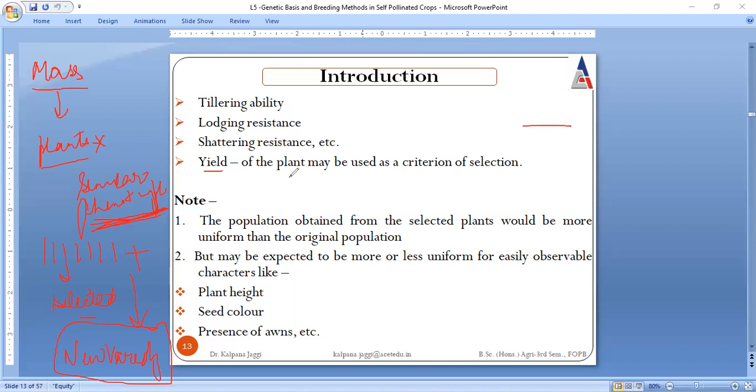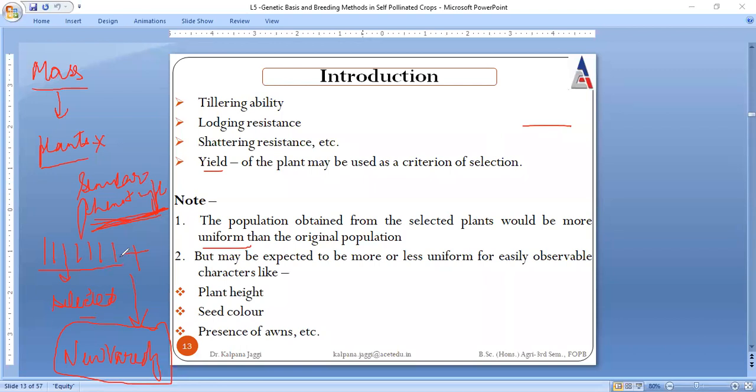But one thing to be remembered, because what we are proceeding with is mass selection: whatever population is received from this mass selection, they all should be uniform, because we have considered the same features. We selected the plants which are very similar to each other in terms of their phenotypic characteristics, right? So whatever population arises from these selected plants must be uniform. And when we talk about uniformity, this uniformity should be more than the original population.